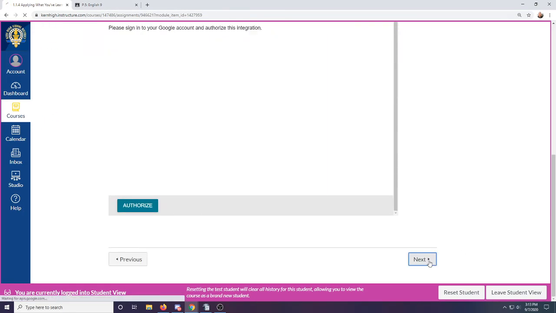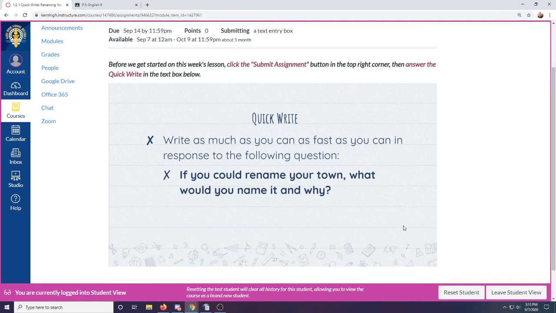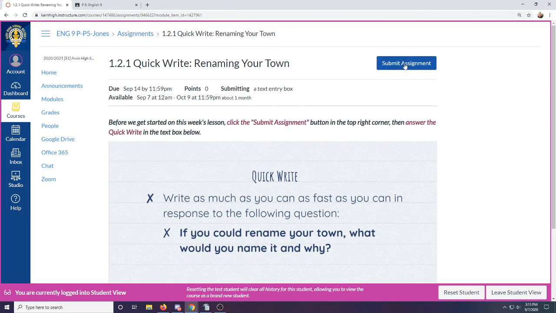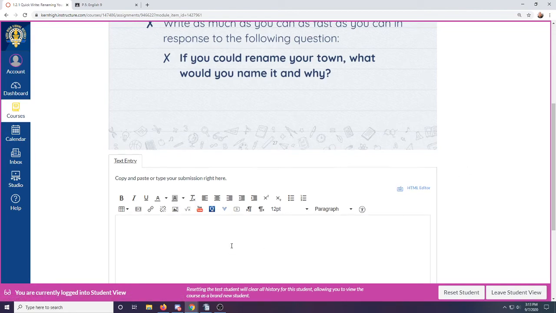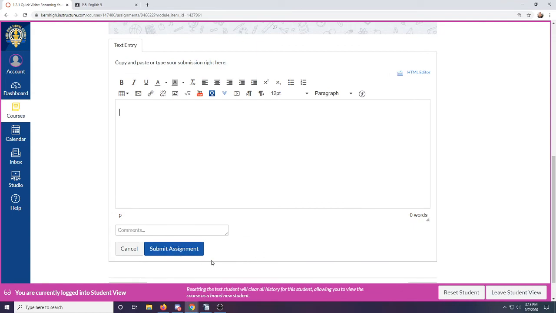If you progress through the module, you'll see that we're starting off with a quick write. Write as much as you can, as fast as you can, in response to the following question: If you could rename your town, what would you name it and why? What you'll do is click Submit Assignment at the top and a text box will open at the bottom, and you'll type out your response there, submit your assignment, and you'll be good to go.